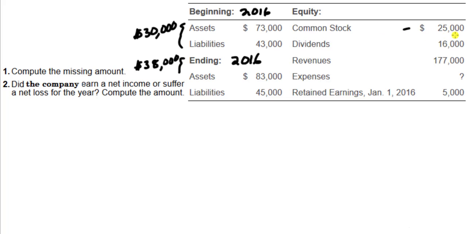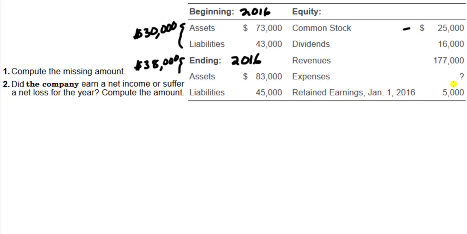If we received $25,000 worth of cash from investors, that's a good explanation for this $8,000 increase. But if we didn't receive any contributions, if common stock was $25,000 to start and $25,000 to end, then that offers a different explanation. What I found from the problem was that this account started at $25,000 and ended at $25,000.